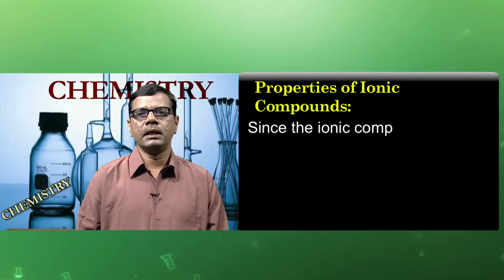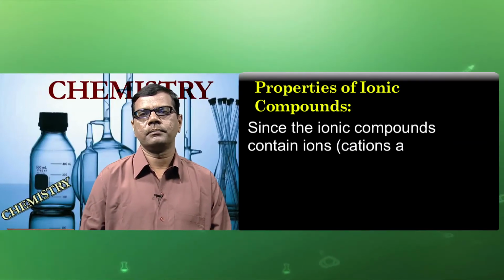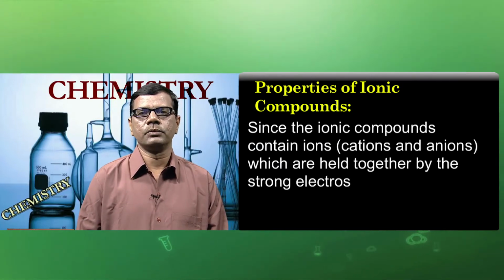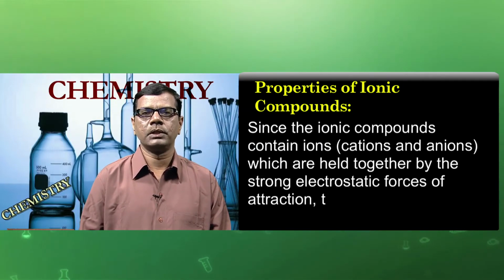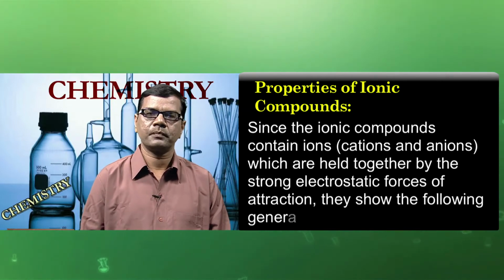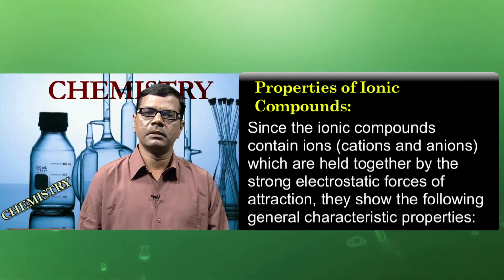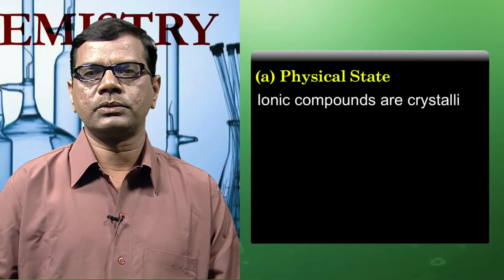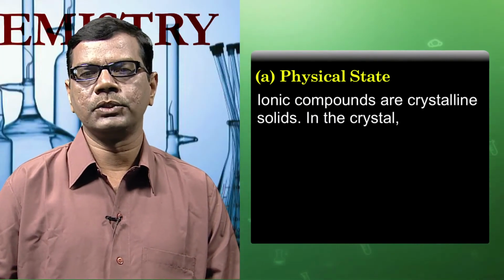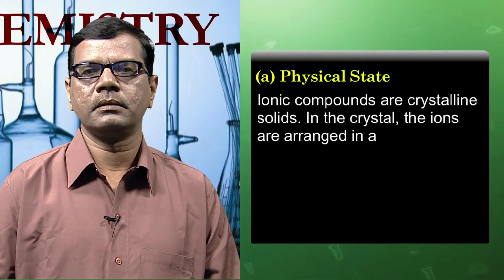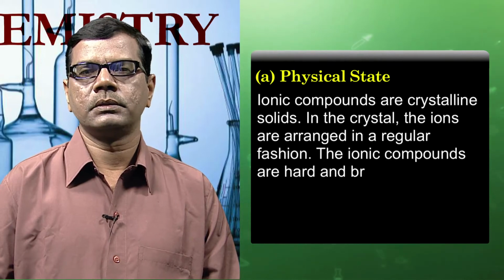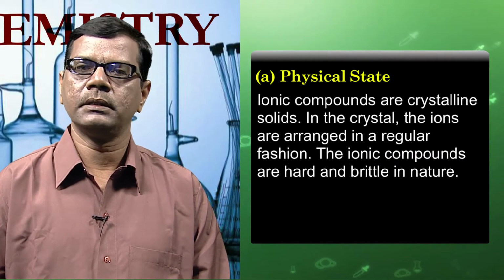Properties of ionic compounds. Since the ionic compounds contain ions, that is cations and anions, which are held together by the strong electrostatic force of attraction, they show the following general characteristic properties. Ionic compounds are crystalline solids. In the crystal, the ions are arranged in a regular fashion. The ionic compounds are hard and brittle in nature.